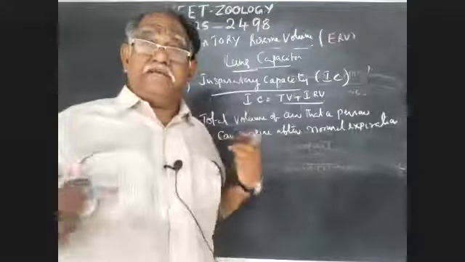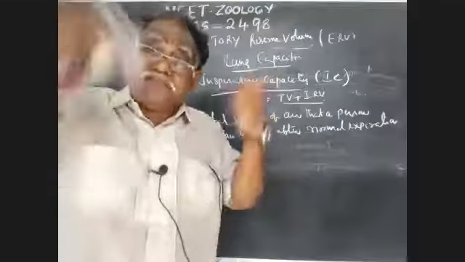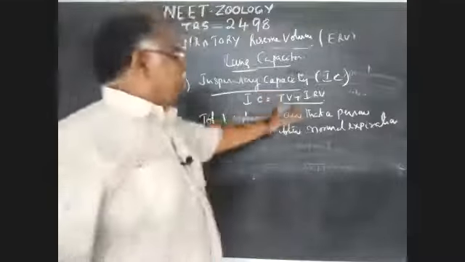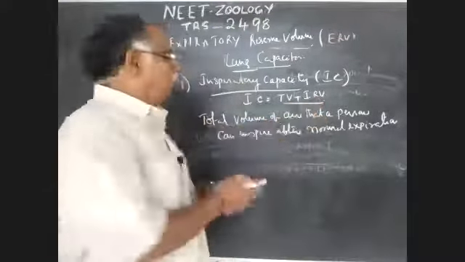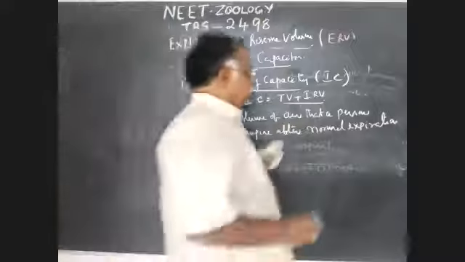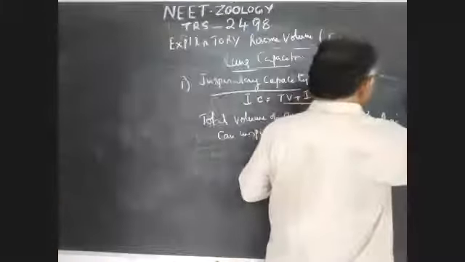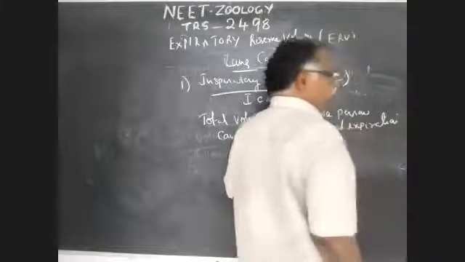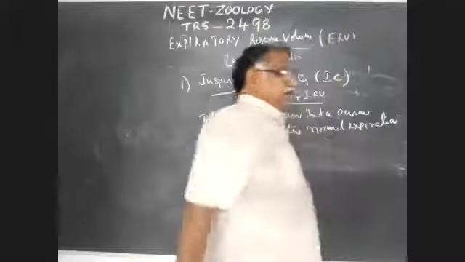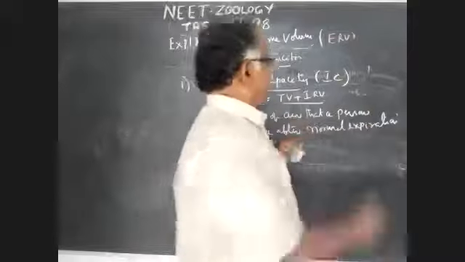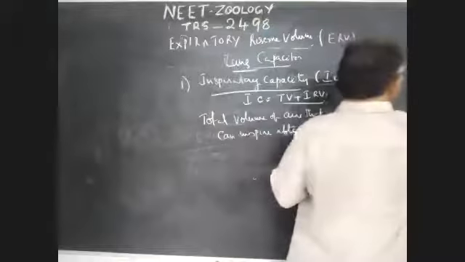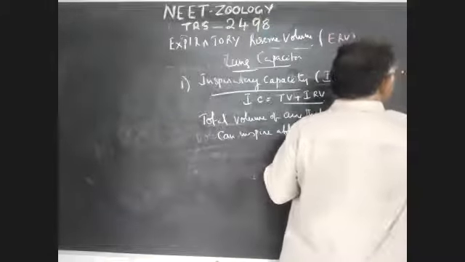Then the maximum amount of air that can be inspired includes the TV plus IRV, tidal volume plus extra volume. How much comes? Tidal volume is 500, whereas IRV, inspiratory reserve volume, is 2,500 to 3,000.